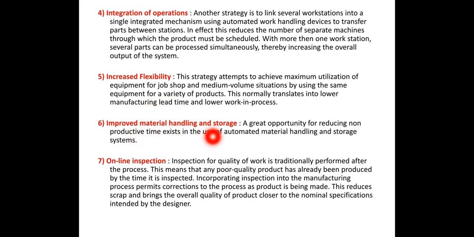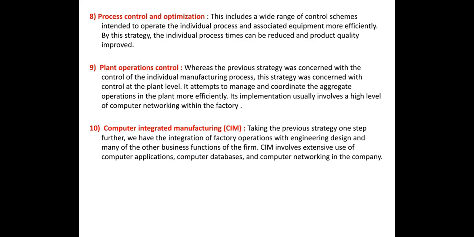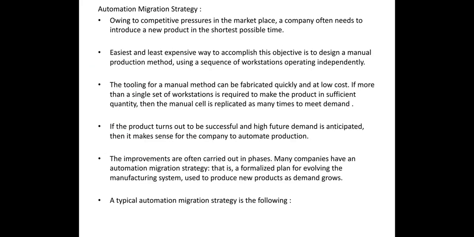Improved material handling and storage, then online inspection, then process control and optimization, plant operations and control, computer integrated manufacturing. So these are the 10 automation strategies. Next, automation migration strategy. Owing to competitive pressures in the marketplace, a company often needs to introduce a new product in the shortest possible time.